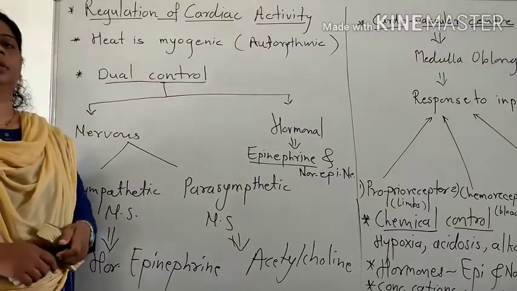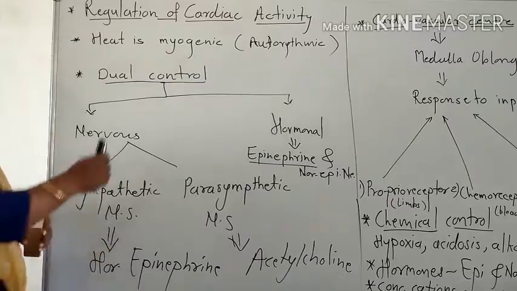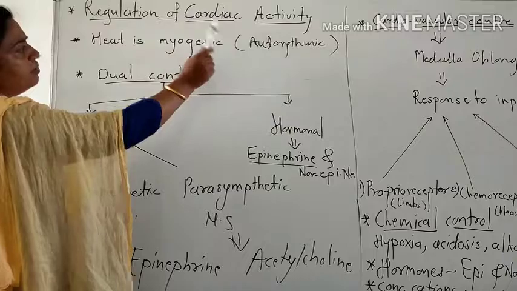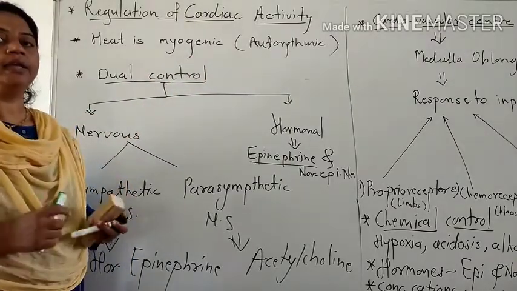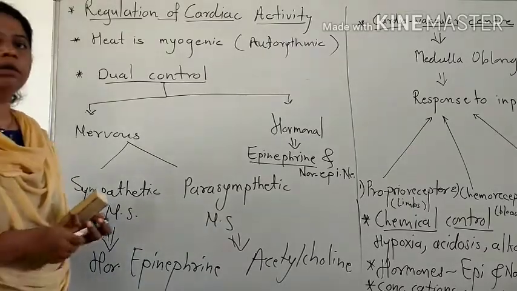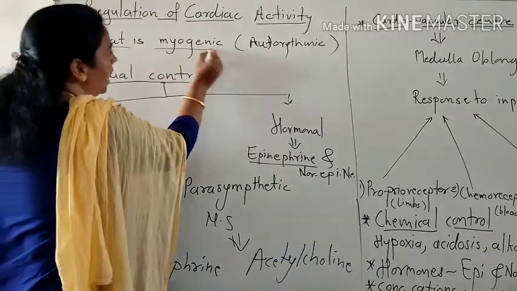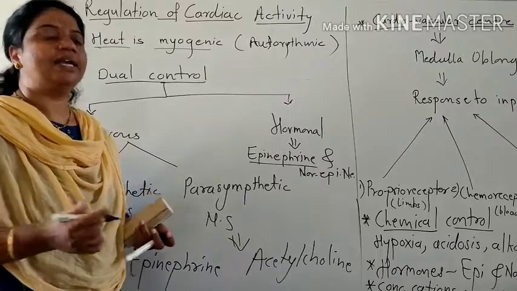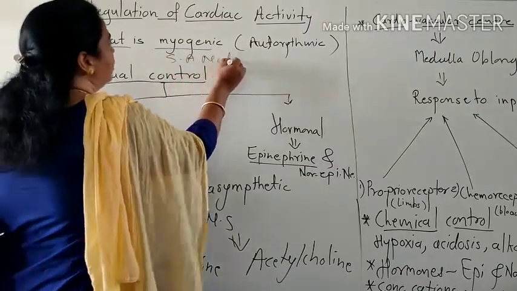We will start a new topic of the chapter Respiration and Circulation: the regulation of cardiac activity. Regulation of cardiac activity means what? How is cardiac activity controlled? Cardiac activity, or heart rate or heartbeat, is controlled by the heart itself. The heart is myogenic. Its specialized muscle is called the SA node, which is also called the